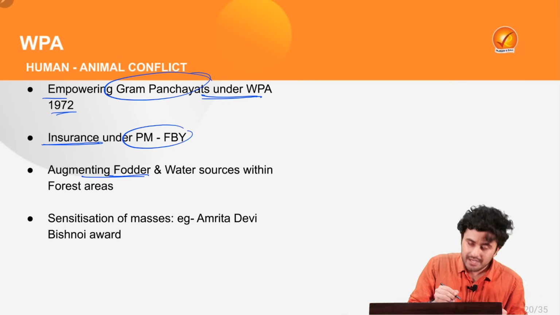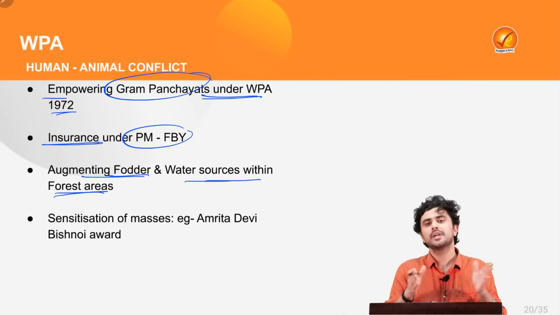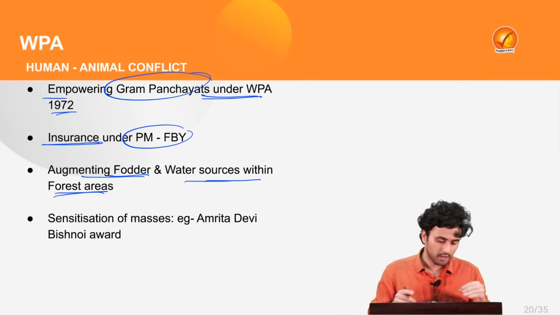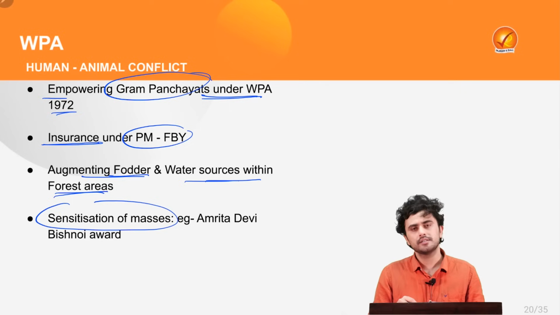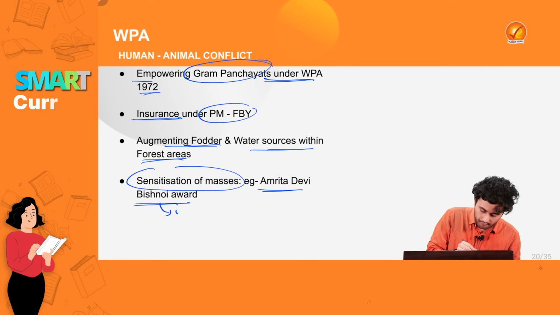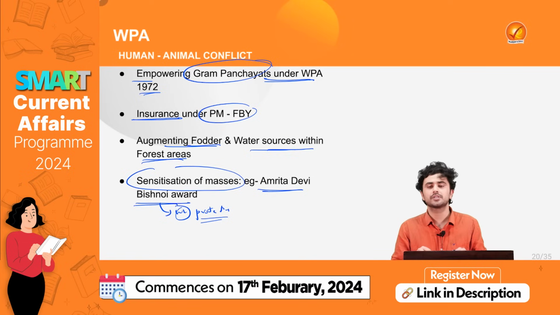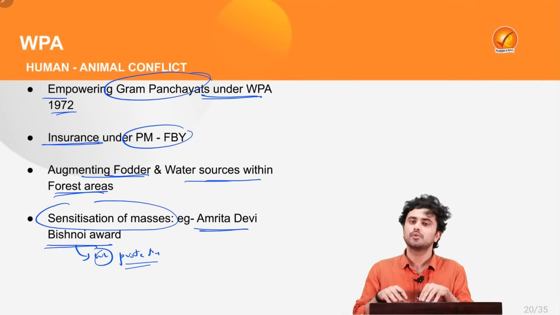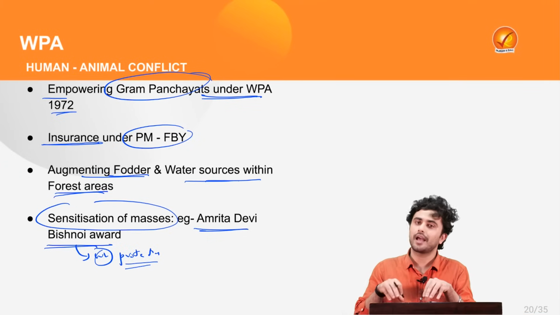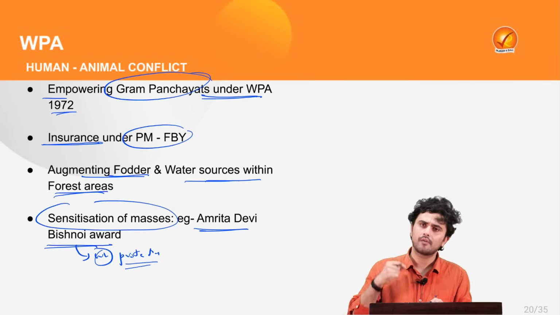Also, we should augment the fodder and water resources within the forest areas to make sure that there is less migration of animals to the human populated regions. Also, we need to sensitize the masses, for example, by giving them the Amrita Devi Bishnoi Award, which is given for wildlife protection, and thus create a harmonious relation between animals and humans to make sure that sustainable development takes place and such conflicts and losses are avoided and minimized. With this suggestion, we move forward to our next news.